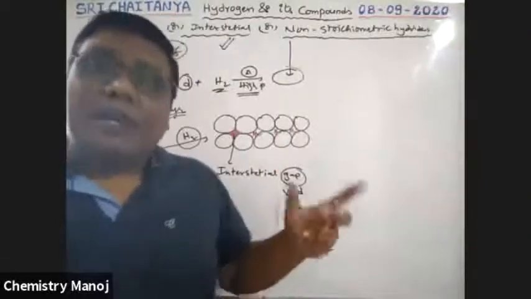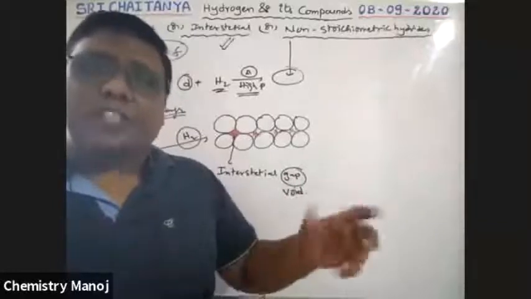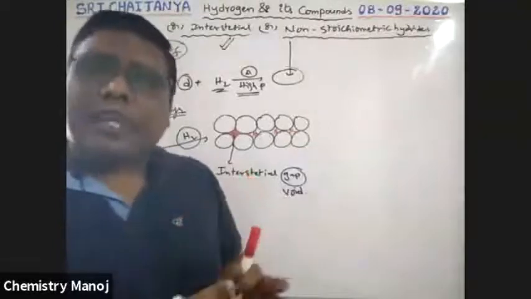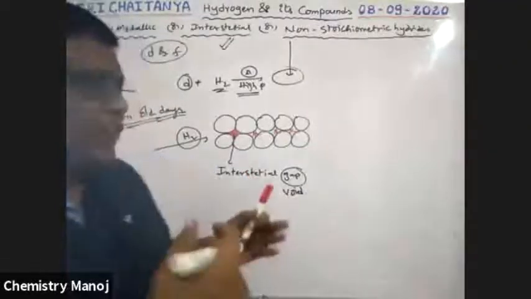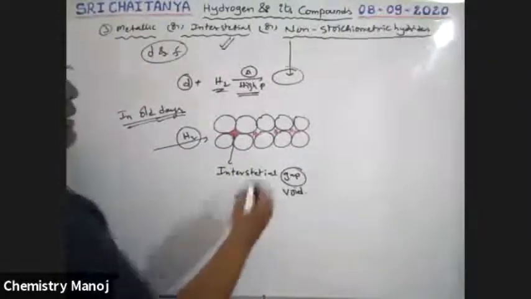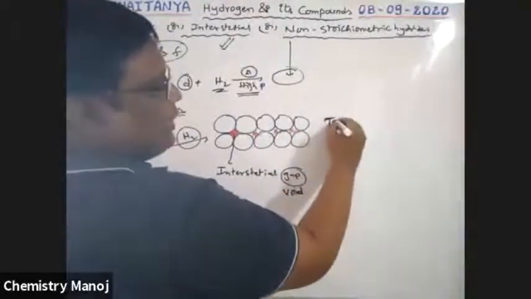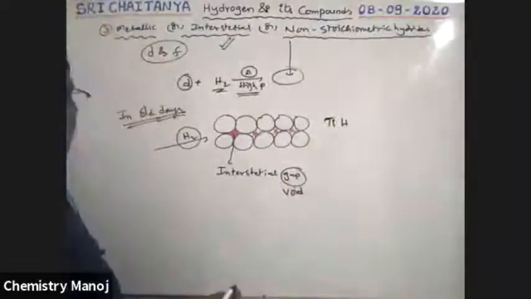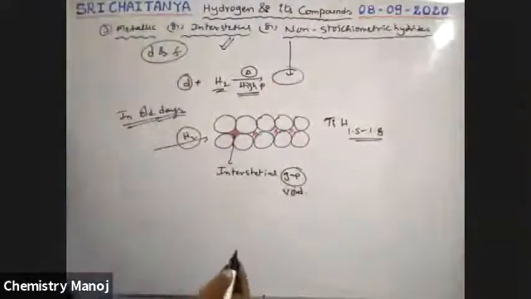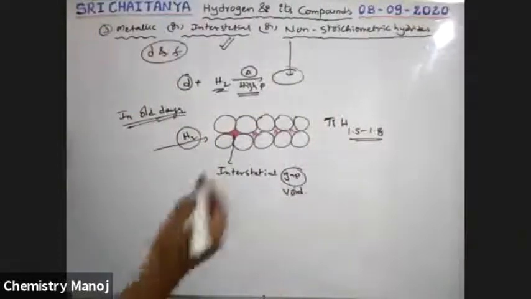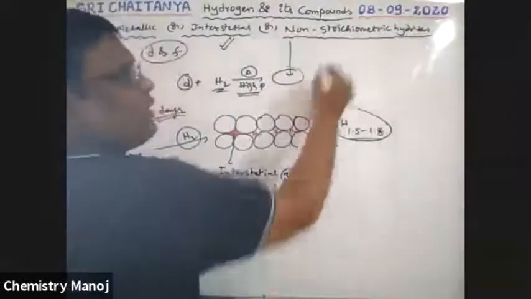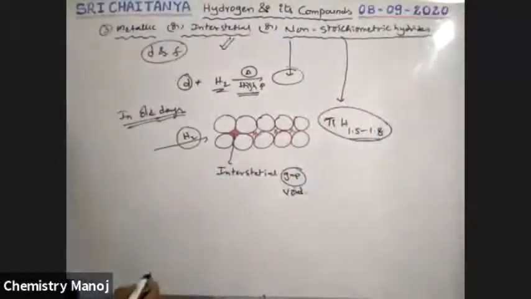So unbalanced amounts of hydrogen are attached. That means stoichiometry is not followed, it is violated here. So different varieties of compounds are possible. See here, for example, I'm taking titanium. This titanium combines with hydrogen in a ratio of 1.5 to 1.8. It is a ratio and a fraction, so there is no exact number. That means stoichiometry rules are violated. That is why it is called a non-stoichiometric compound.